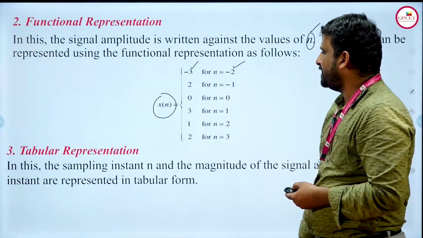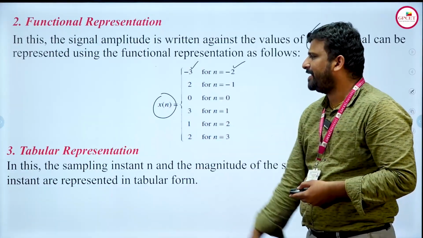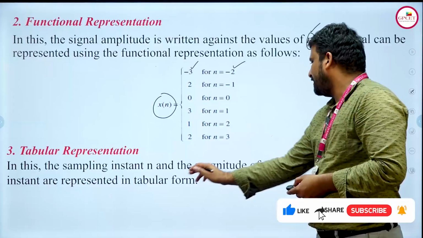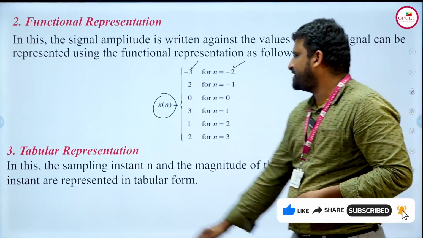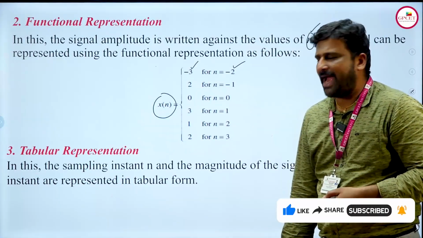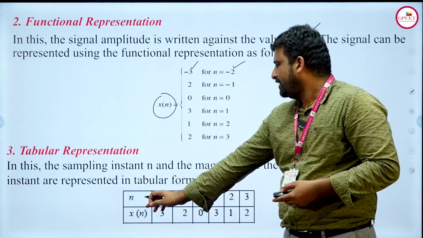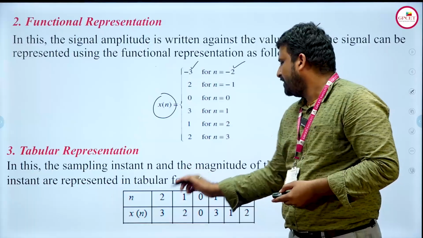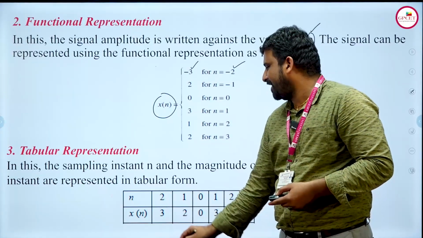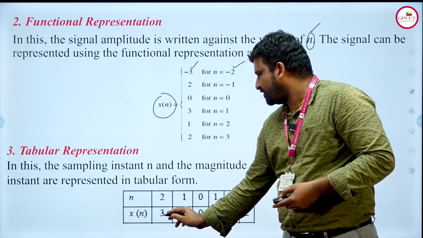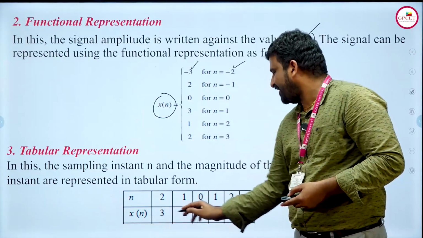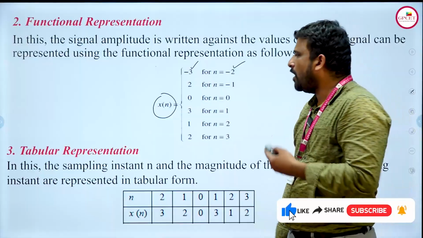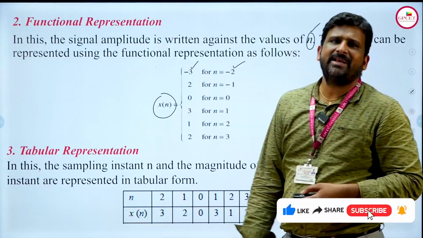The third one is tabular representation. As the name itself says, the sampling instants, the values of n, and the magnitude of the signal at the sampling instants are represented in tabular form as shown below. Now we can see the values given in the columns, that is n is equal to minus 2, minus 1, 0, 1, 2, and the x of n values are given. That means if n is equal to 1, the value will be 3; if n is equal to 2, the value will be 1. Like this, this is the third way we can represent the signals, in tabular form.